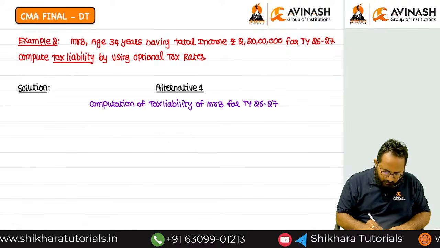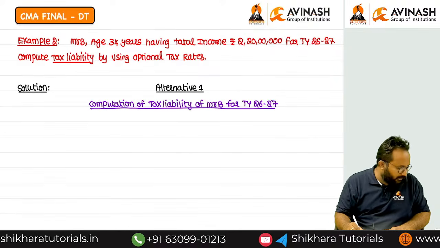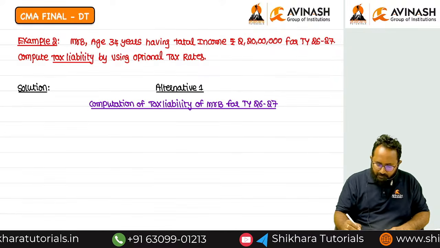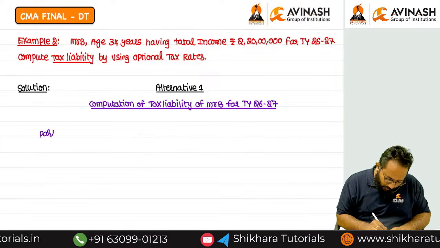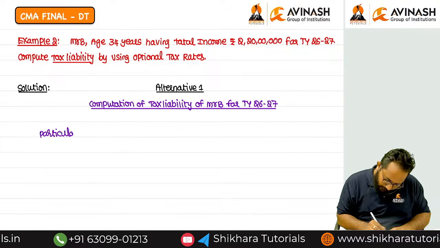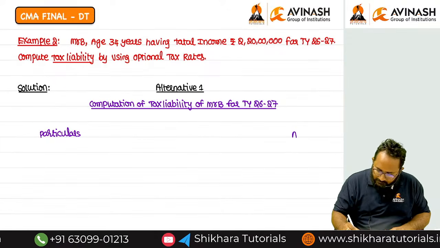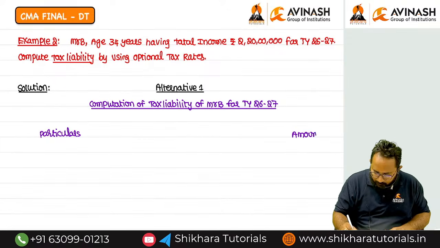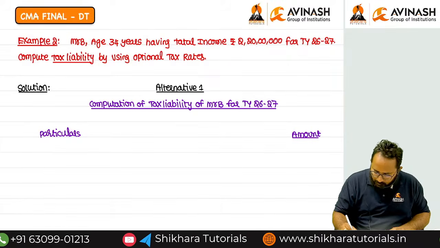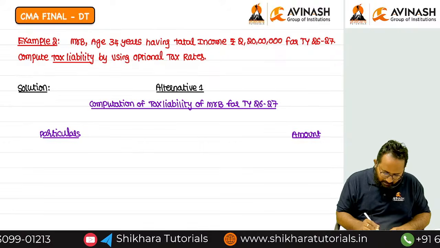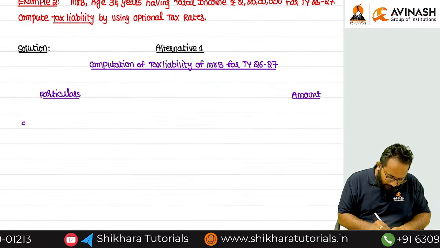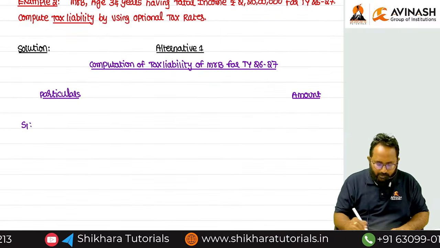Now we have to solve the question by using the marginal relief steps to calculate the tax liability. For this, first we have to maintain two columns. What is that, ma? Particulars as well as amount. Please tell me the steps clearly. Step 1, as it is in words we have to write.